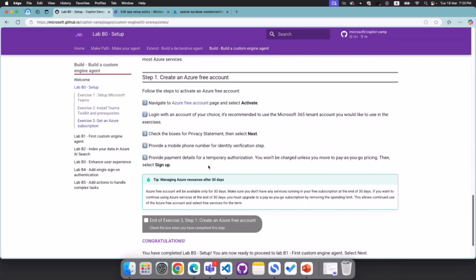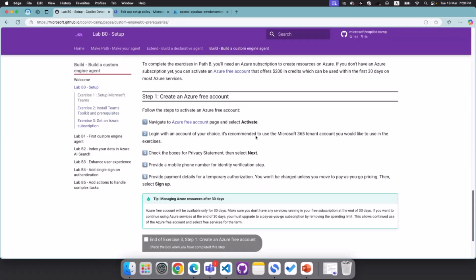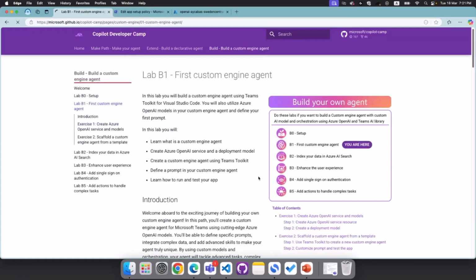After you have installed all of that, for these labs in particular, for custom engine agents, you will need an Azure subscription. If you don't have an Azure subscription, you can get a free one starting today. To create the free Azure account, you can just follow these steps. There is an activation here for, I think, 30 days, and you will be able to test these labs after completing these steps. And after having all these prerequisites, we are now ready to start with the first custom engine agent.